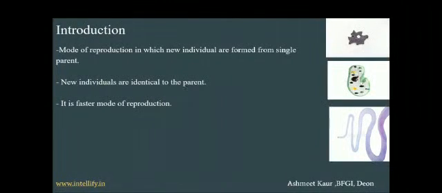Starting with introduction, it is the mode of reproduction in which new individuals are formed from a single parent and the new individuals are identical to the parent. It is a faster mode of reproduction. We can see this in the case of amoeba, paramecium and tapeworm. So these kinds of species reproduce asexually, and it is a very fast mode of reproduction.